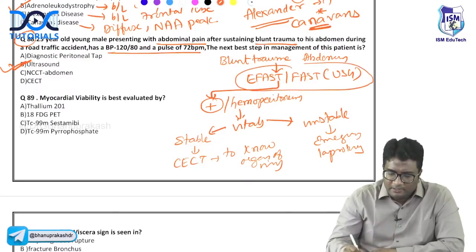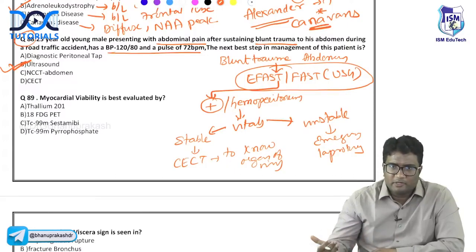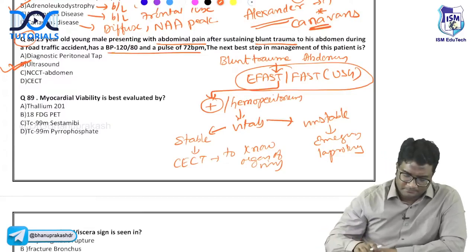So never jump the protocol. Whether the patient is stable or unstable, always do ultrasound, FAST or E-FAST, to know whether there is hemoperitoneum or not. Don't directly do CECT. First we want to get an ultrasound done.